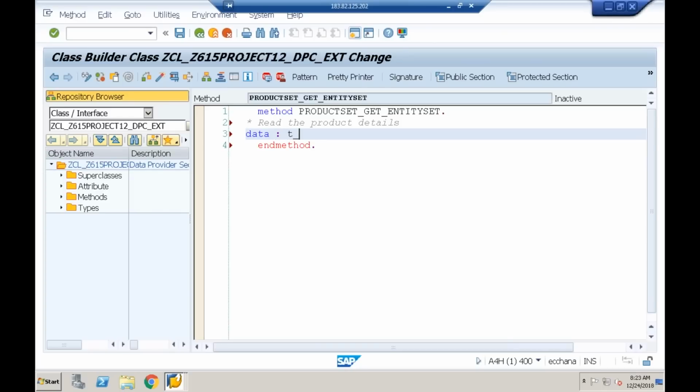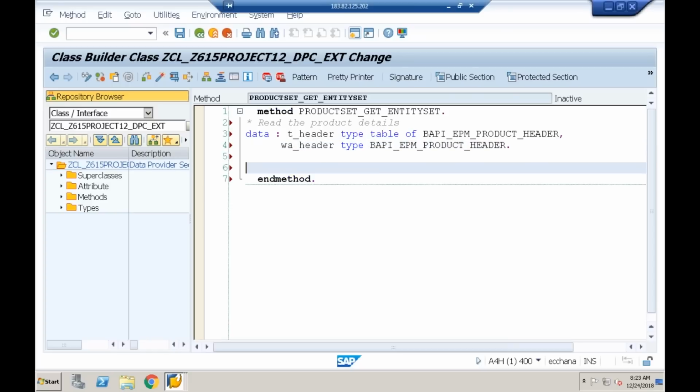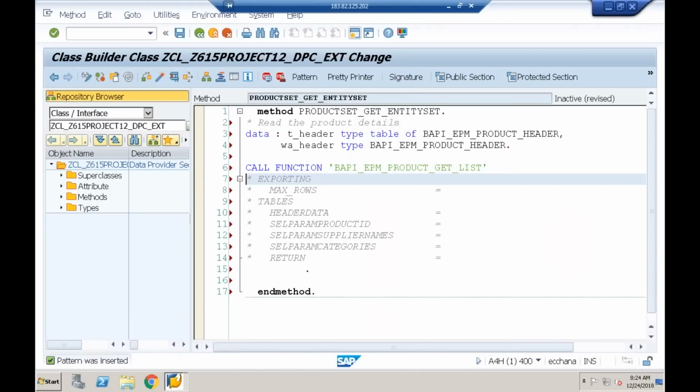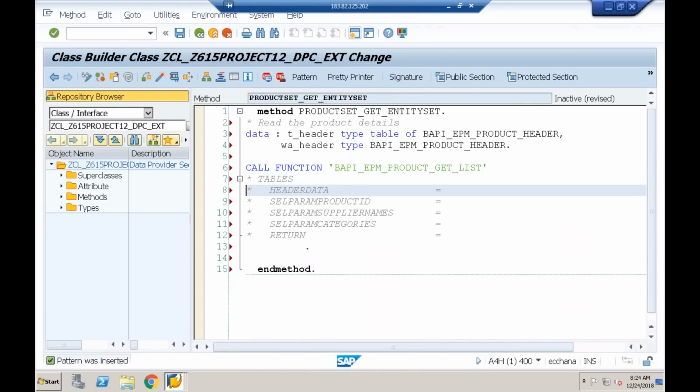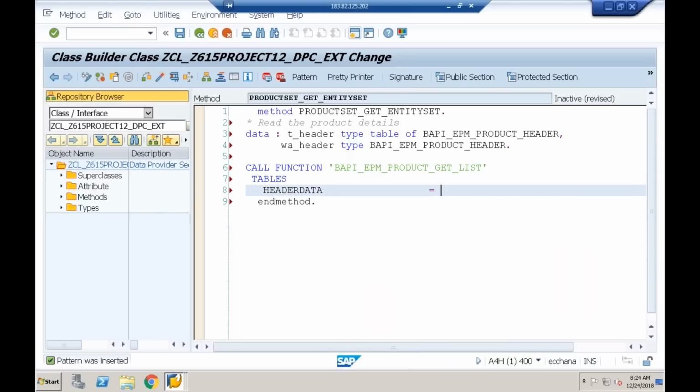Data T underscore header type table of BAPI underscore EPM underscore product underscore header, W underscore header type work area. Done. Let me call the BAPI function module BAPI underscore EPM underscore product underscore get underscore list. Exporting not required. Tables: yes, I require the header data internal table. Header data is equal to T underscore header. So I need to return the product details now.